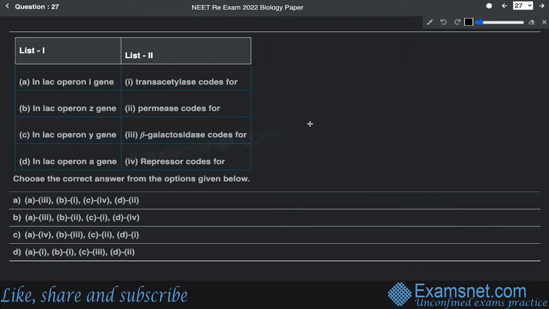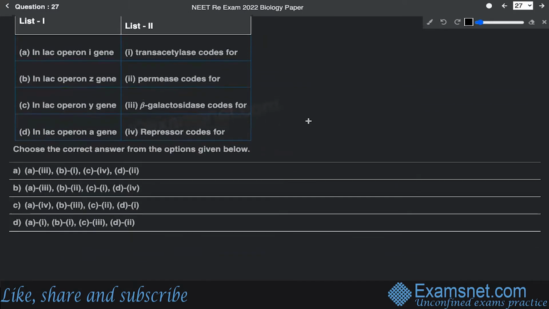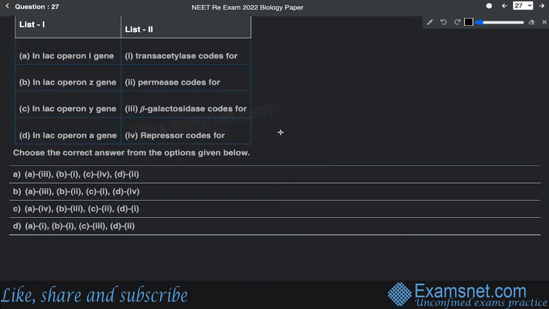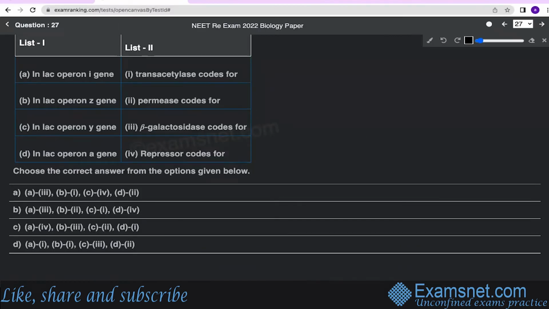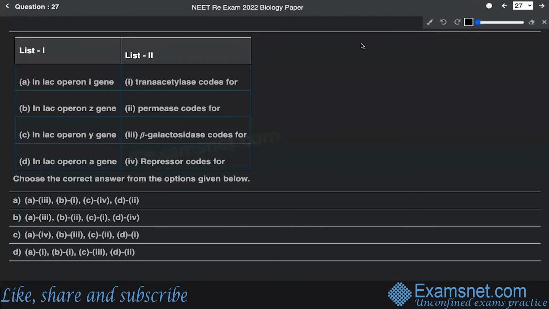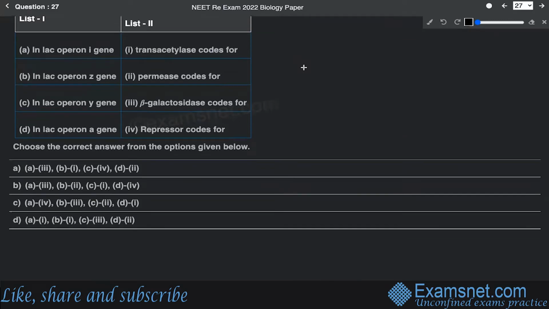Now, the next question is question number 27. Question number 27 is a match the column kind of question. If you look into the options that have been given, this question has been asked from the Lac-Operon section. That means it has been asked from the chapter of your molecular basis of inheritance, from the Lac-Operon part.